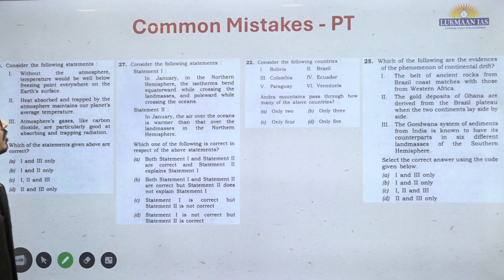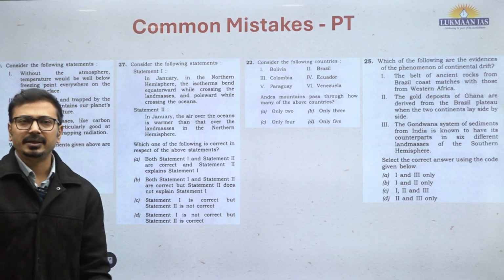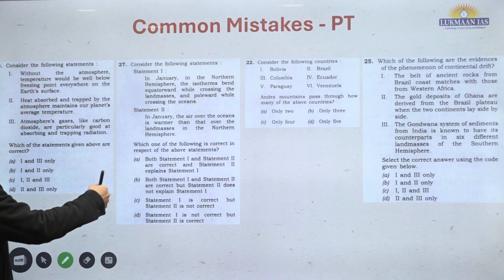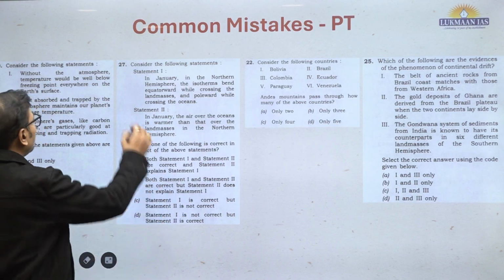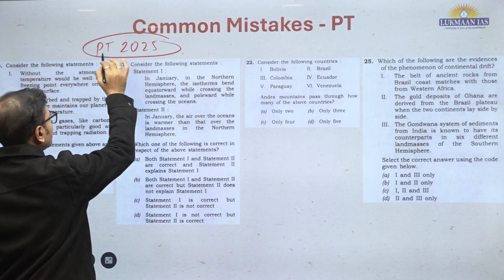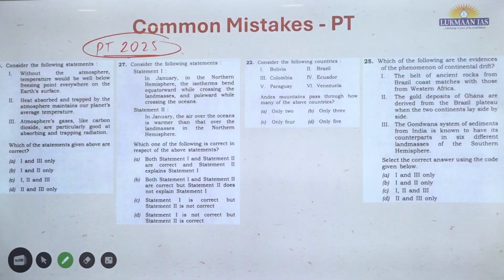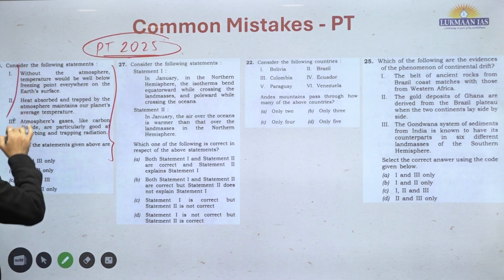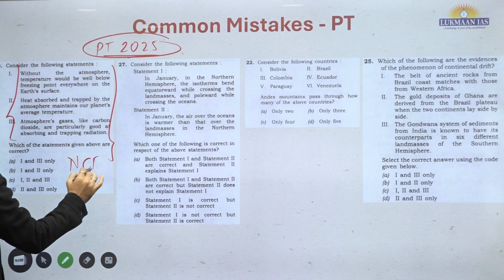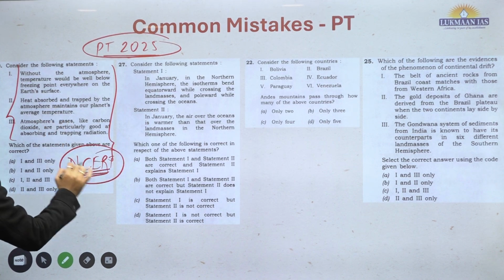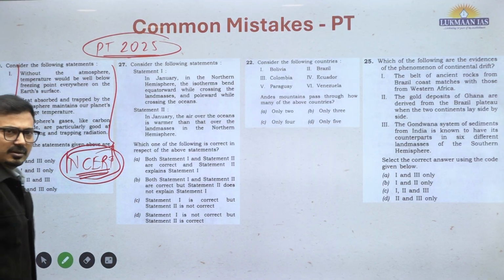Then the common mistakes that we make in the prelims and mains examination, let's try to understand that. We are giving some examples from the 2025 prelims question paper, UPSC CSE examination. Okay, so look at this question. It is again a concept based question based on NCERT knowledge. So if you are getting this wrong, that means basic NCERT knowledge is missing.